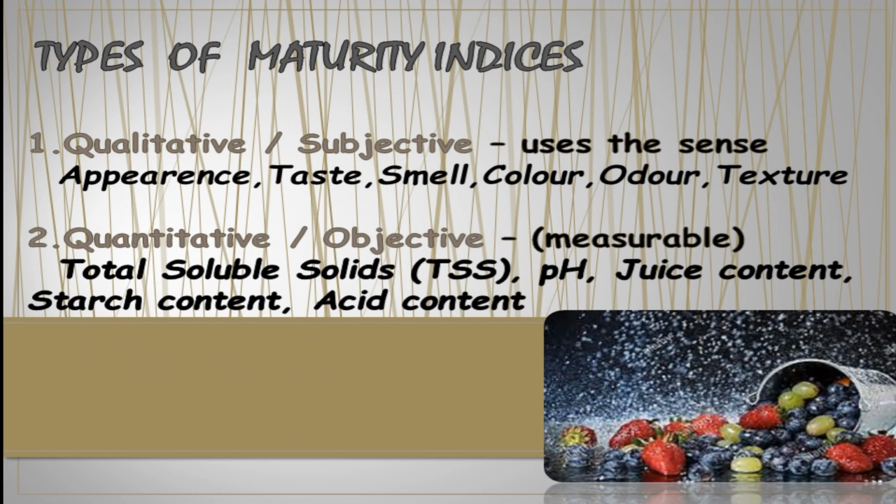Now I would like to explain the types of maturity indices. Basically there are two main types: qualitative and quantitative. Qualitative means they give some qualities, just like appearance, taste, smell, color and odor, and also texture. When we come to the quantitative indices, they give measurable values like total soluble solids, pH, juice content, starch and acid content.